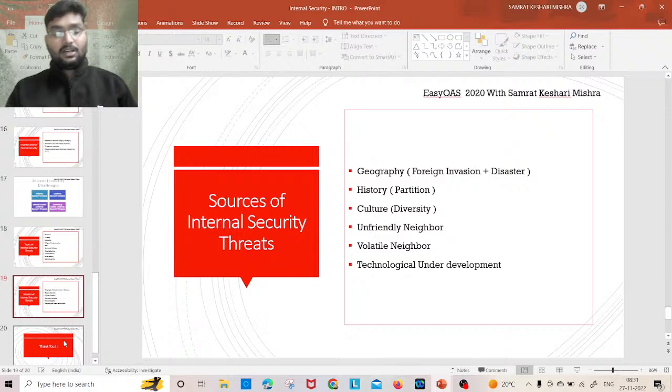Then technological underdevelopment. Technological underdevelopment पे हमको problem कौन होची? There are cyber security related issues. We are not able to protect our cyberspace. But nowadays India is very happy that our internet population has exceeded 125% than the US's internet population. And the sad part of the story is the internet population, those who are using internet, they are not aware about their rights. Their data is breached, their privacy is breached.